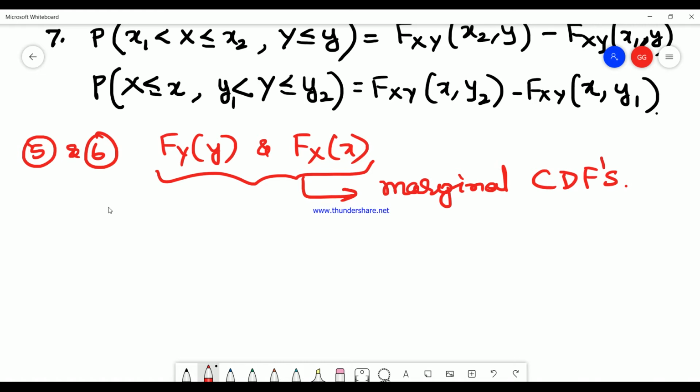We have discussed all the properties of the cumulative distribution function. There is one more thing, which can be considered the eighth property.